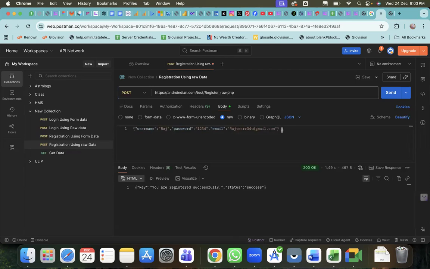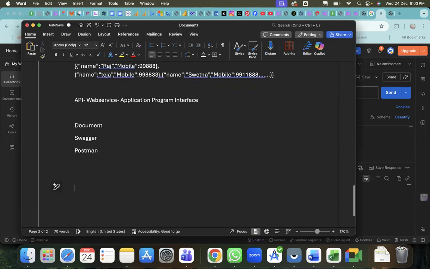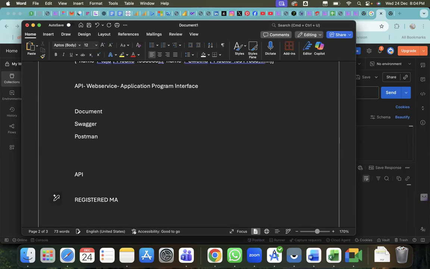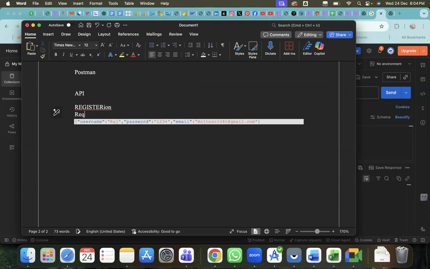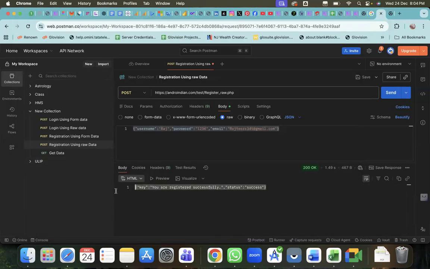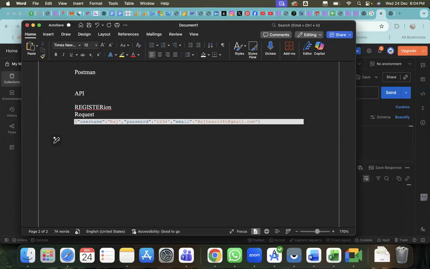Now, in case a document is needed, how will they give it? Here is the document format. I'll show you an API. The first API is register. Under the registration heading, this is the request, then the response.